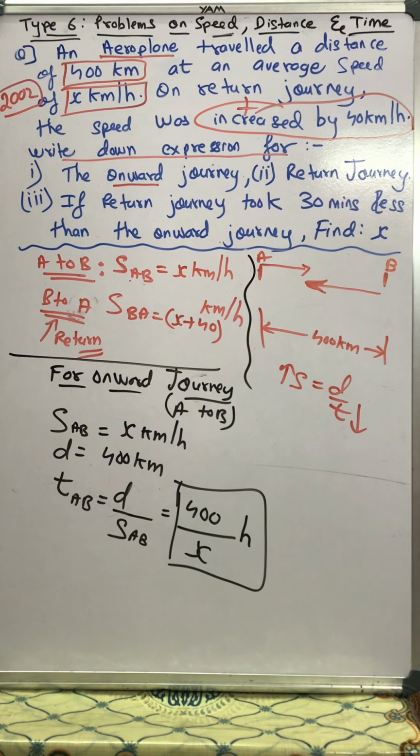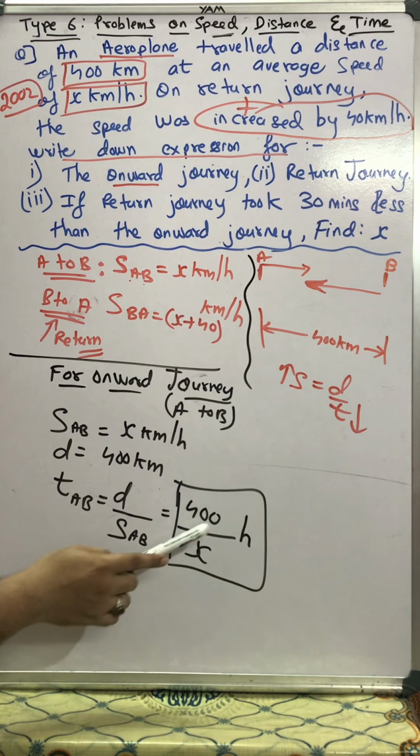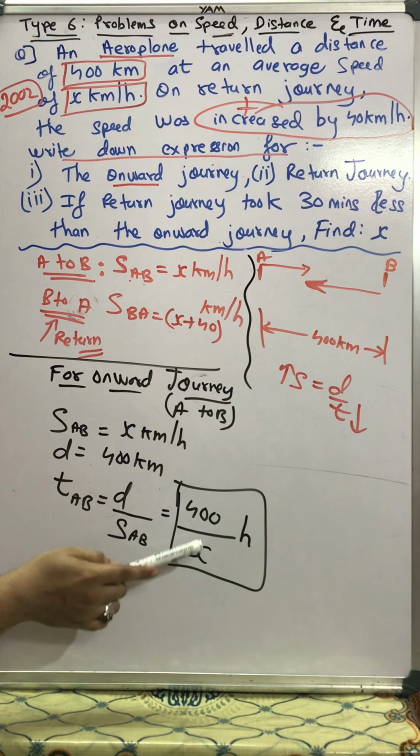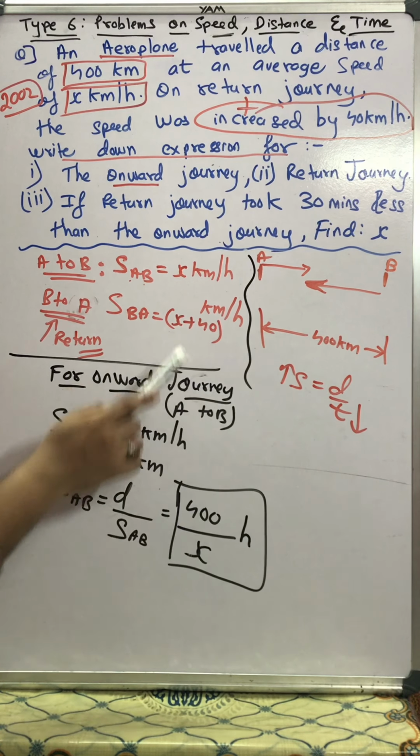Similarly, students, can I say you can find the same thing for the return journey? Yes, at the place of onward you will just write return, and it's from B to A. What will be the speed, you tell me? Speed will be x plus 40. Distance remains same, 400. Formula remains same. Time of B to A will be distance upon speed of B to A, and here 400 will come, and here what will come? The speed is x plus 40.